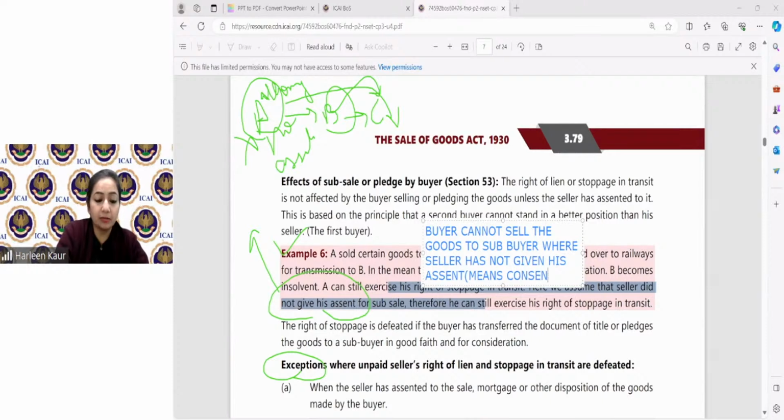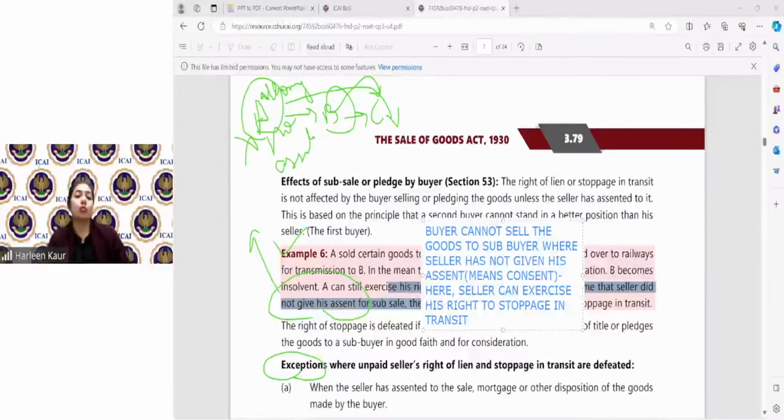Consent means agreeing. Here seller can exercise his right to stoppage in transit. So where I have not allowed you to sell the goods further and you sold my goods further without making my payment, I can exercise my right to stoppage in transit if buyer has become insolvent. Clear?